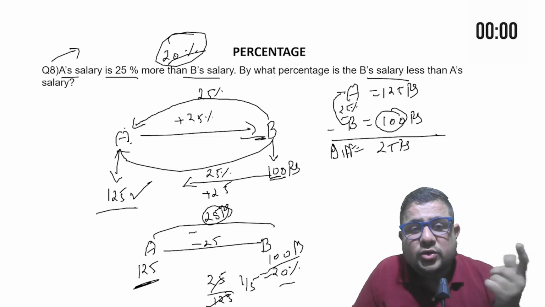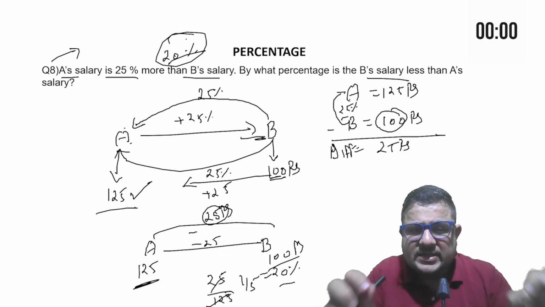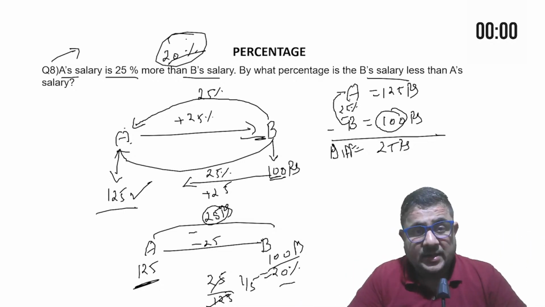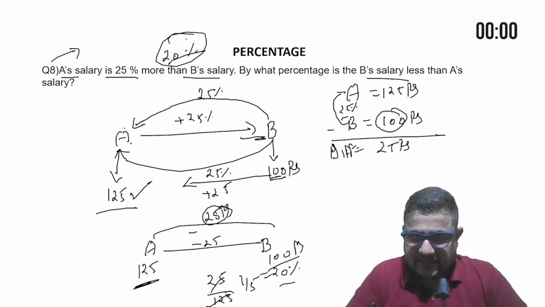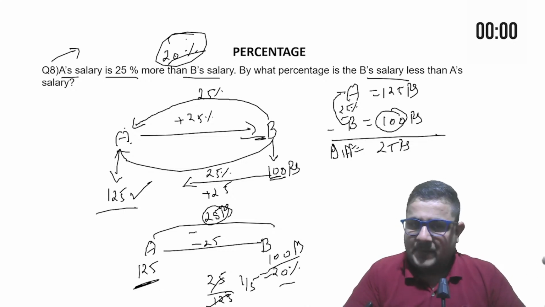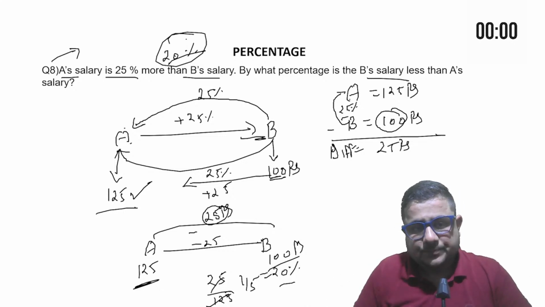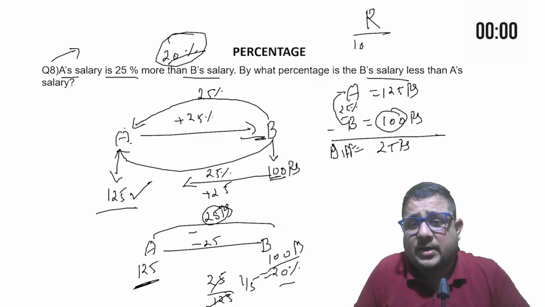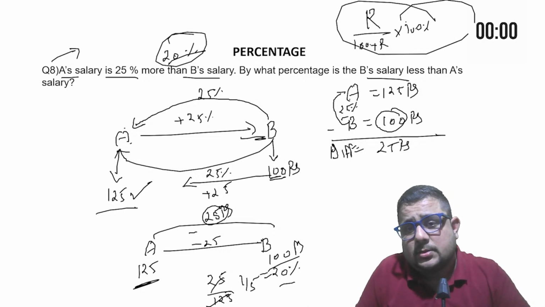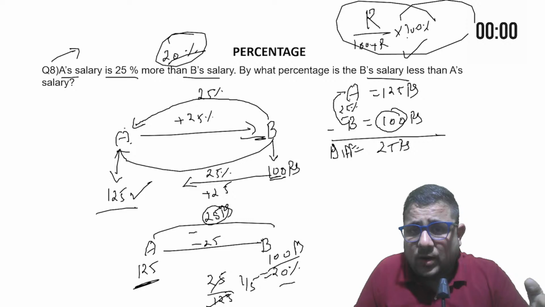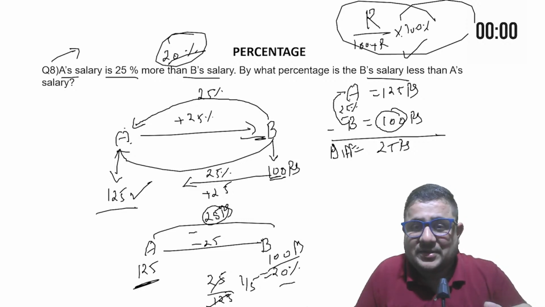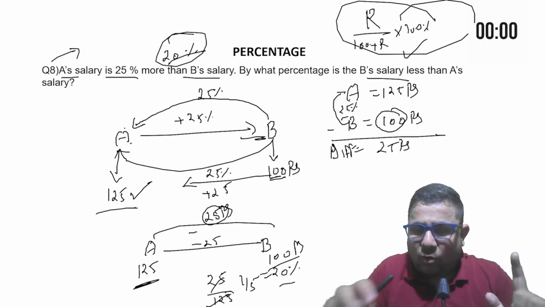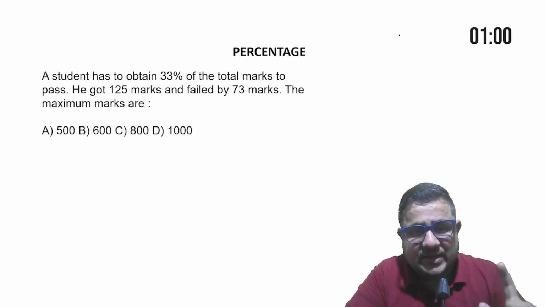I have not told you the formula here. We are not going to use unnecessary formulas. We will work on the basic concept, logic, and fundamentals, and by that we can easily solve. In books, you will find the formula for this like this: R upon 100 plus R, multiplied by 100%. But how this formula works, that I explained to you here, and how you can compare. So I hope in today's session you understood each and everything very well.